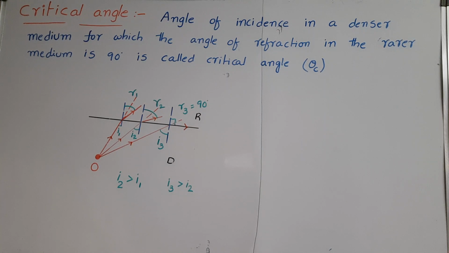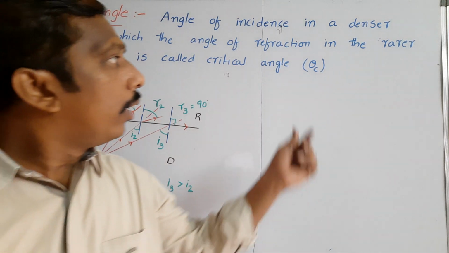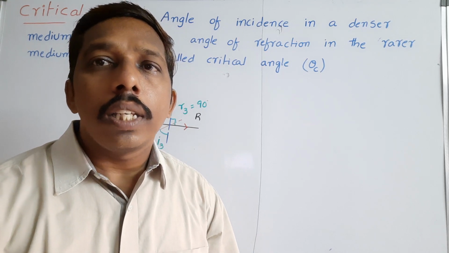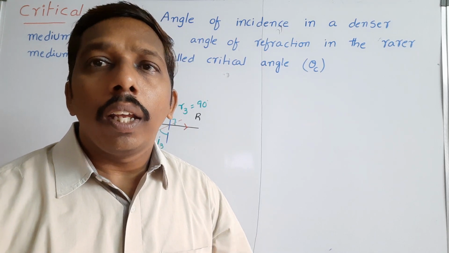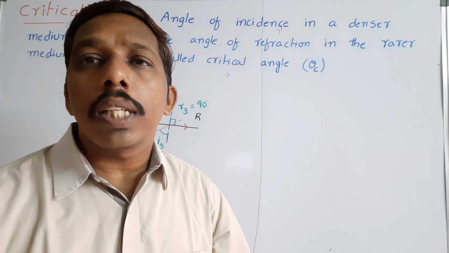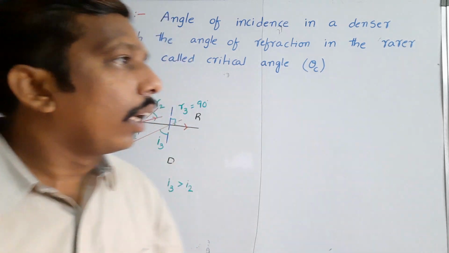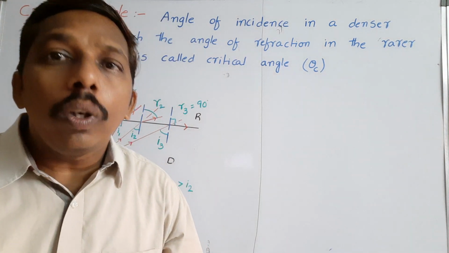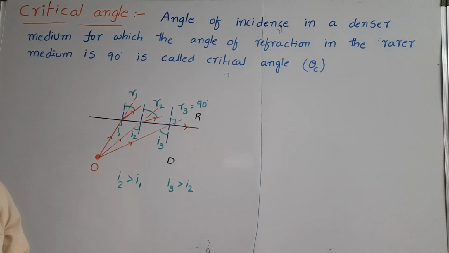The angle of incidence in a denser medium for which the angle of refraction in the rarer medium is 90 degrees is called the critical angle. The critical angle is denoted by theta c. In some textbooks or materials it is denoted with c, but we already use c to represent the speed of light, so to avoid confusion I am using theta c. So here, the critical angle takes place only when a light ray travels from a denser medium to a rarer medium.